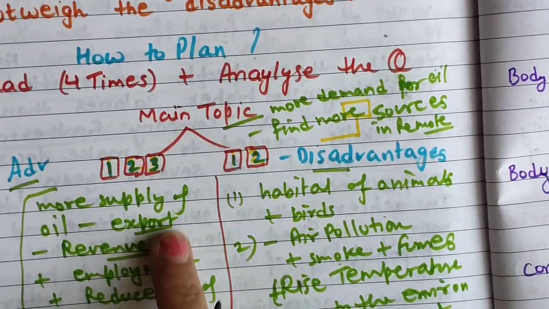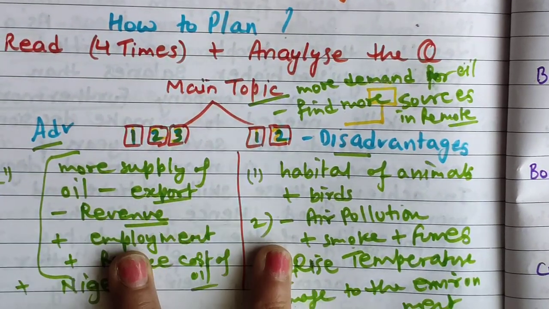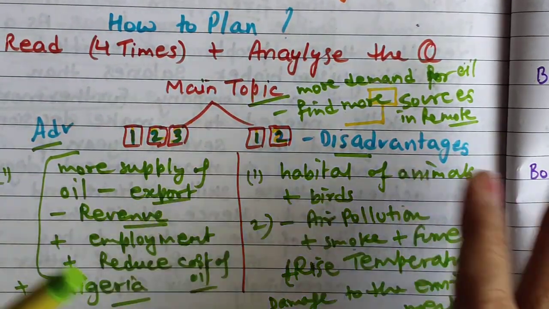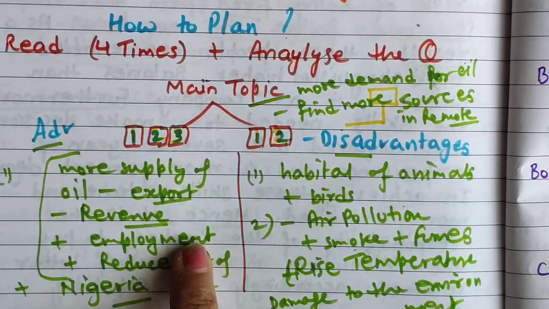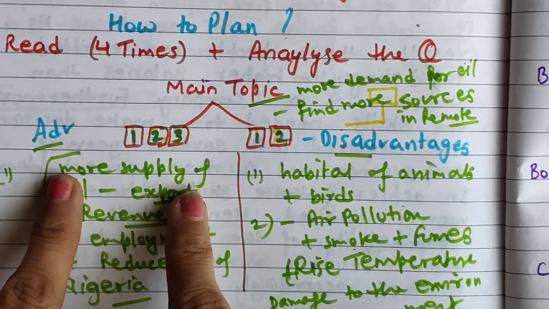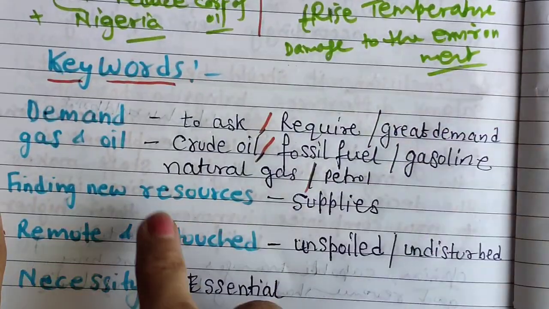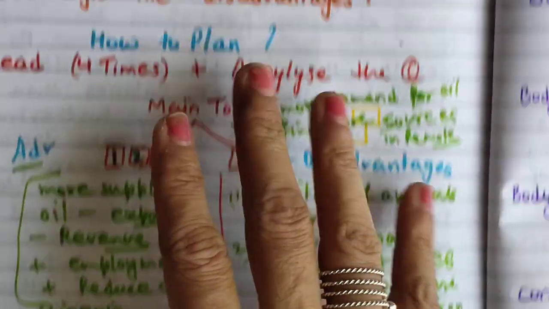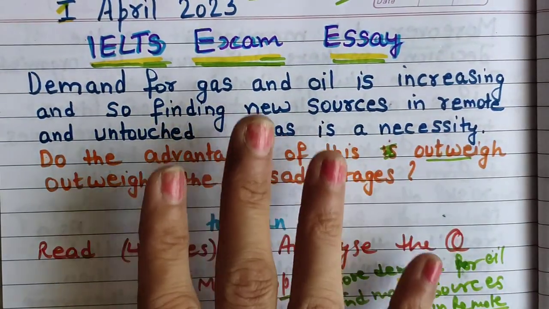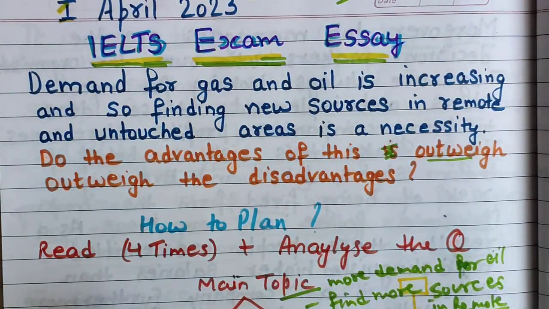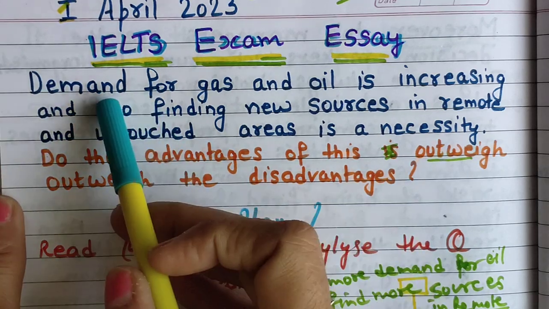Okay, now this step we have done. Don't go away, we will just write everything. Format also we will be writing, and we have just generated the ideas, advantages and disadvantages. Now what about the keywords? Keywords, you can find in the question statement. First let's underline the keywords here. I will do it. Demand, of course we are going to write demand.